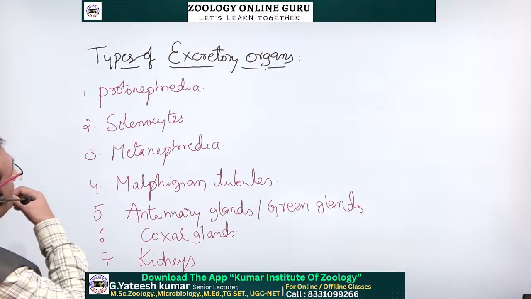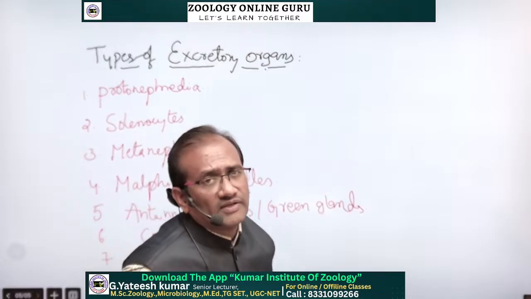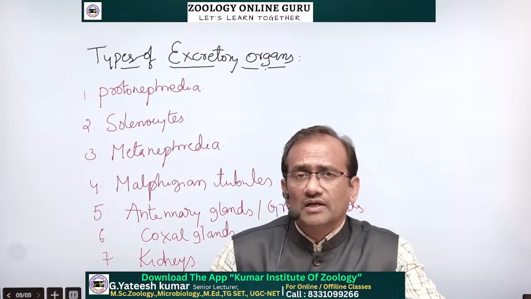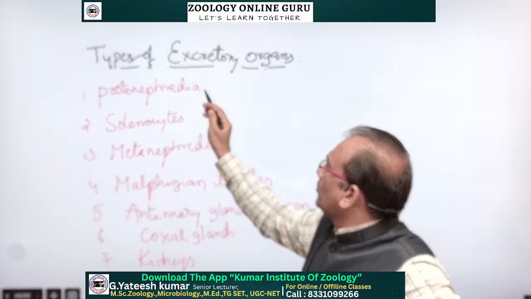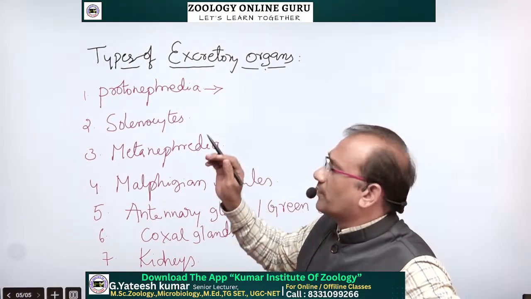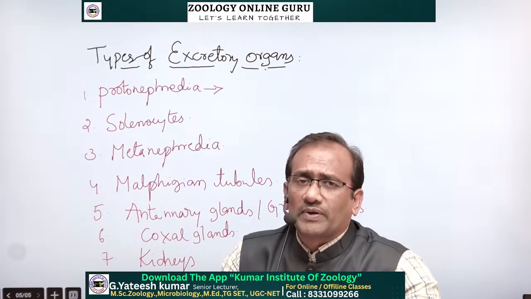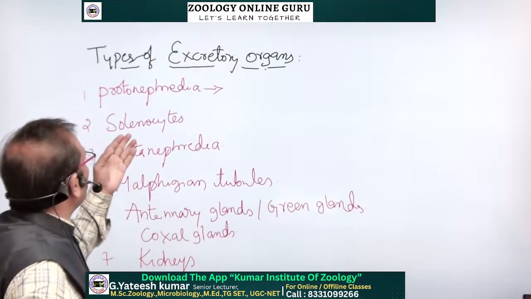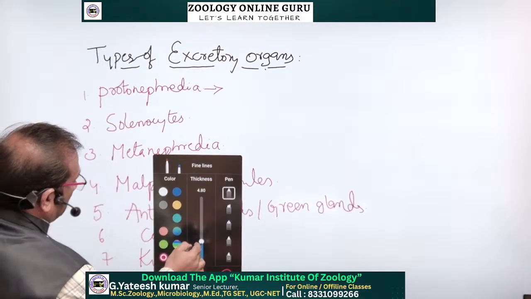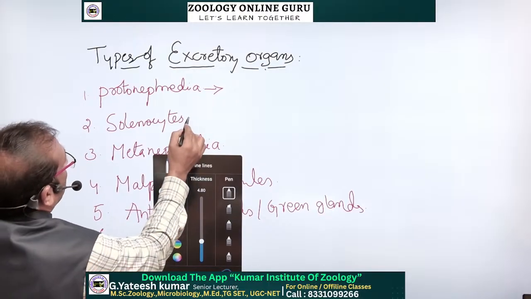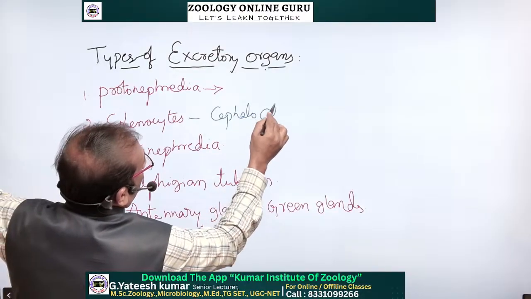So these are some types of the excretory organs present in different types of organisms to excrete their nitrogenous waste products. Coming to the first one, protonephridia. Protonephridia are the primary type of nephridia. Flame cells are present. One type of cells is called solenocytes. These solenocytes are present in the lancelets, cephalochordata.